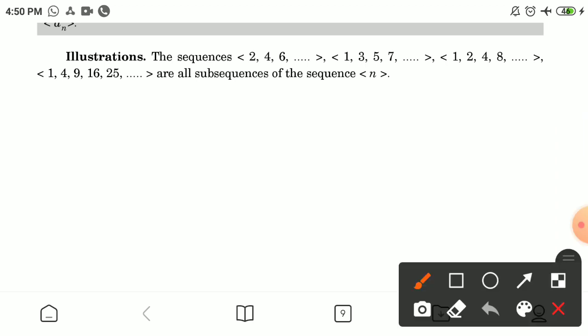the sequences 2, 4, 6, and so on; 1, 3, 5, 7, and so on; 1, 2, 4, 8, and so on; 1, 4, 9, 16, 25 are all subsequences of the sequence {n}.